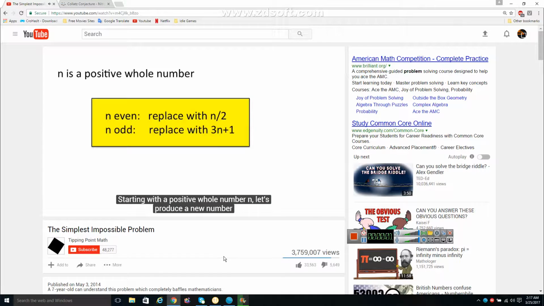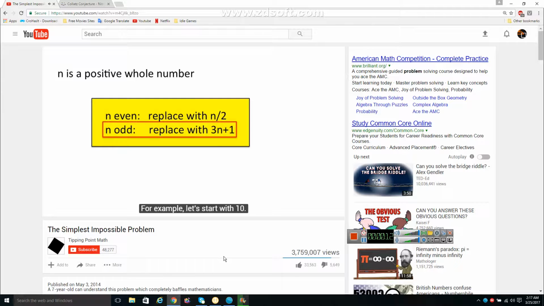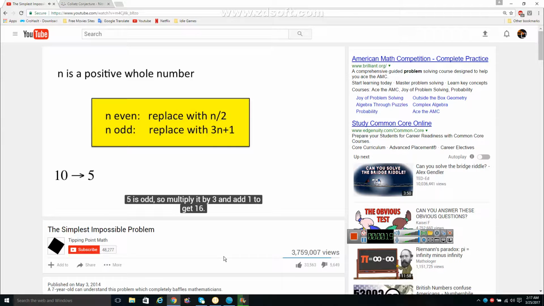With a positive whole number n, let's produce a new number according to the following rule. If n is even, divide by 2. If it's odd, multiply by 3, then add 1. For example, let's start with 10. Since 10 is even, divide it by 2 to get 5. 5 is odd, so multiply it by 3 and add 1 to get 16.